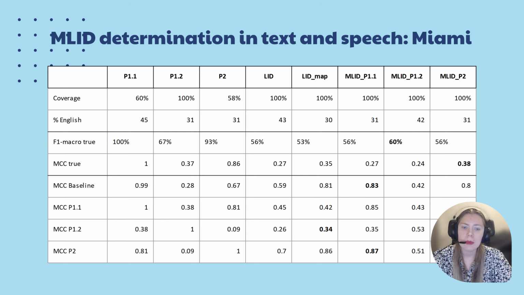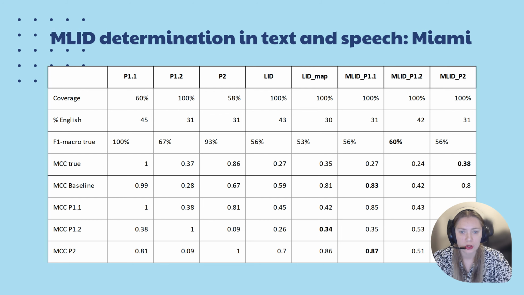Miami has a small subset of annotated utterances. Therefore, it is possible to calculate the F1 score, which is 100 for P1.1, 67 for P1.2, and 93 for P2 for the textual MLID determination task. For the acoustic MLID determination task, the highest F1 macro is for P1.2, while the highest correlation is for the P2 principle.